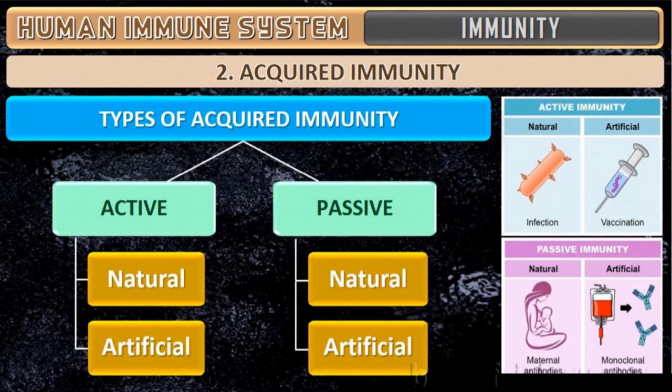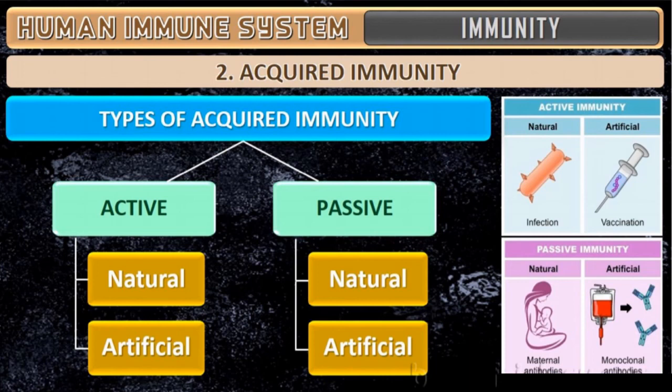At that time, who protects the baby? Directly the antibodies from the mother are given to the baby through feeding, that is milk, which has more of IgA. So this protects the baby, which we call natural passive immunity.